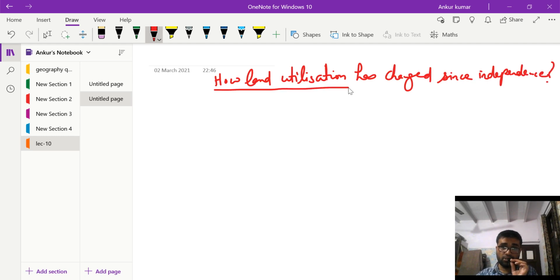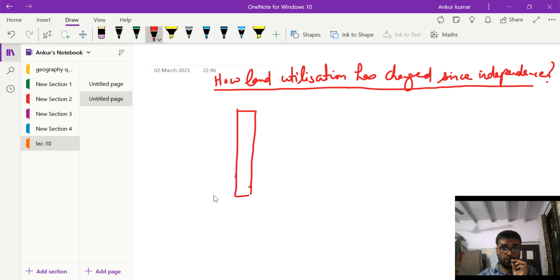We have to study this change in terms of the many land uses that are prevalent in India, for example, forest land use.